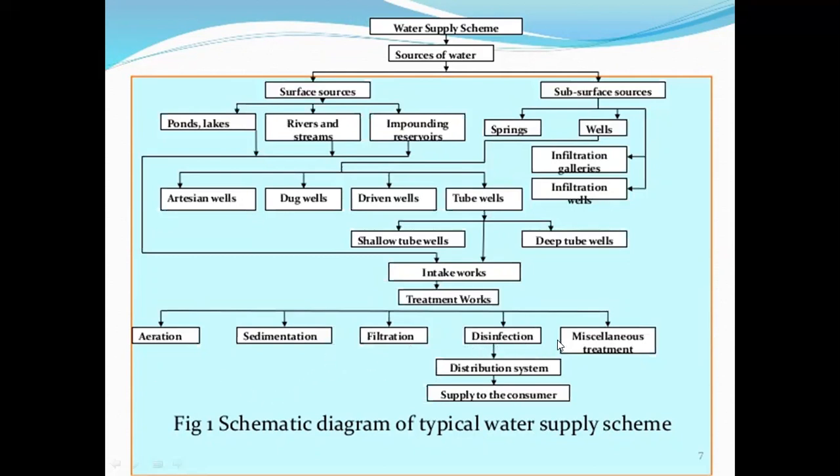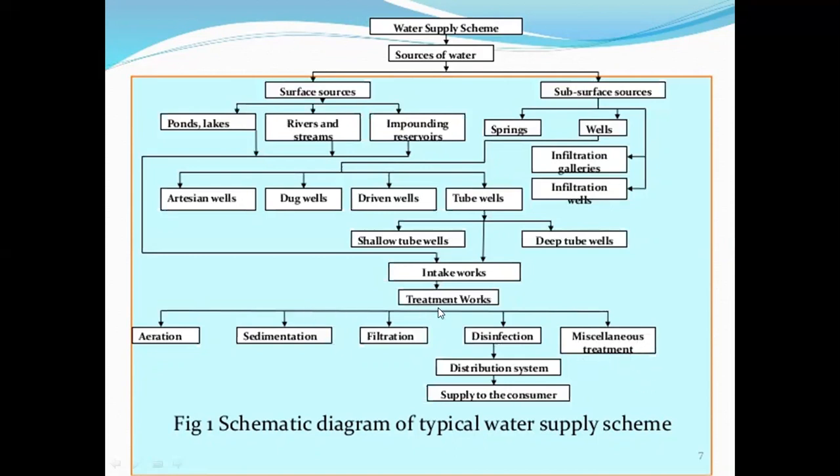But in some cases after disinfection, if any microorganism or bacteria are still present in the water, then this water goes into miscellaneous treatment. The miscellaneous treatment includes softening of water or removing the ions of water.